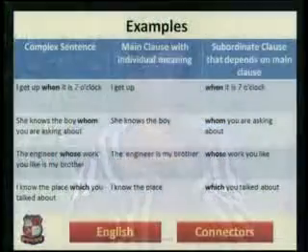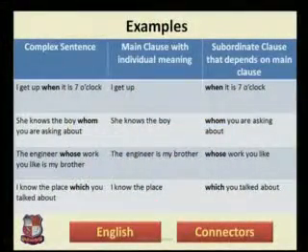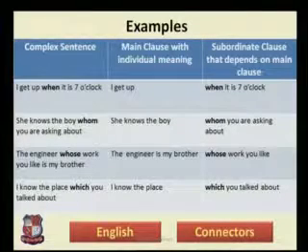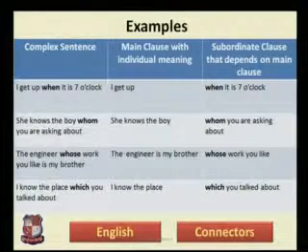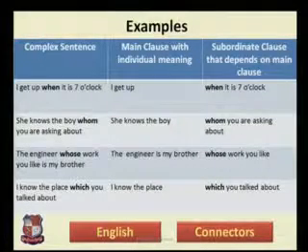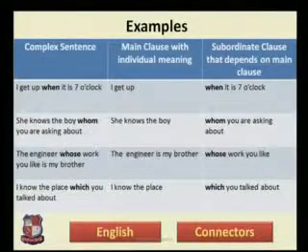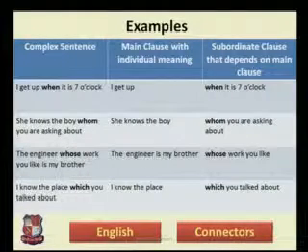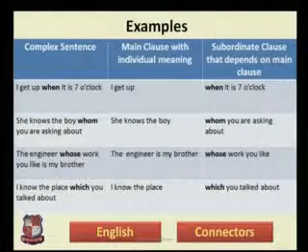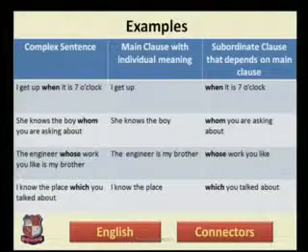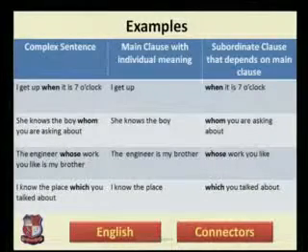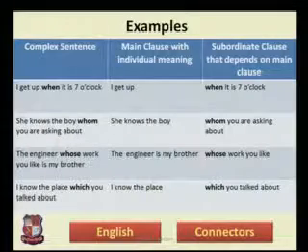In the second sentence, as you can see, she knows the boy whom you are asking about. So in the second sentence, the word whom is actually referring to one person, and the person is the boy. So the connector whom is also referring to someone in the main clause. In every complex sentence, this connector will refer to someone or something, which we will see in the next slide also. But before that, let us have some more examples.